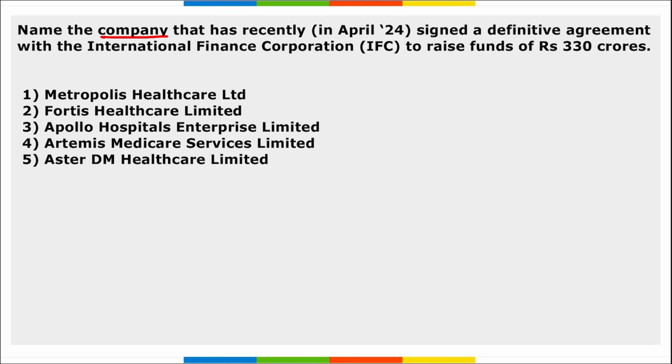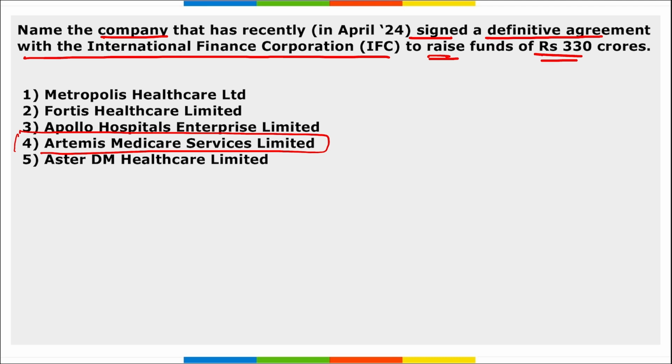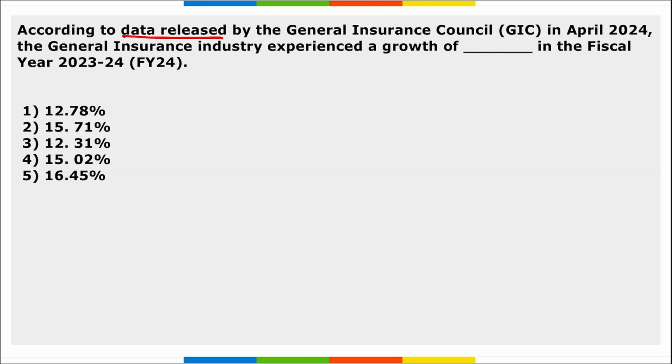Now, let's move to some revision part that will be beneficial in your learning. Name the company that has recently signed a definitive agreement with the International Finance Corporation to raise funds of 330 crore rupees. It is Artemis Medicare Service Limited. Next, according to the data released by GIC in April, the general insurance industry experienced a growth of how much percent? It experienced a growth of 12.78% in the fiscal year 24.